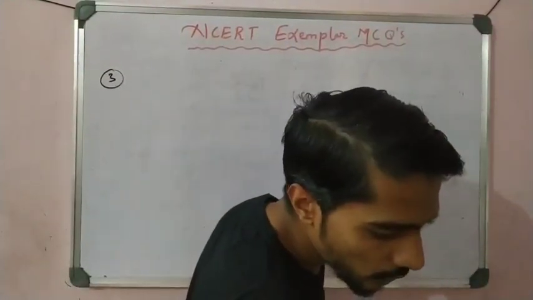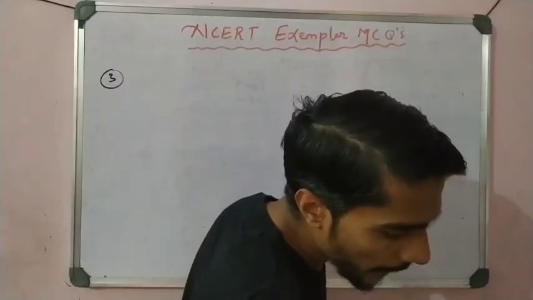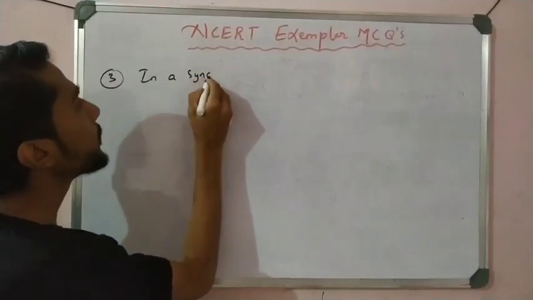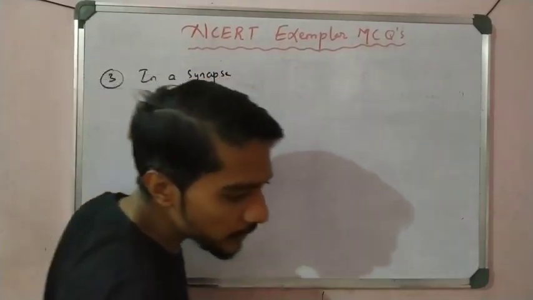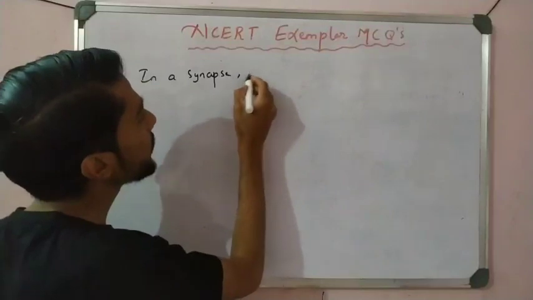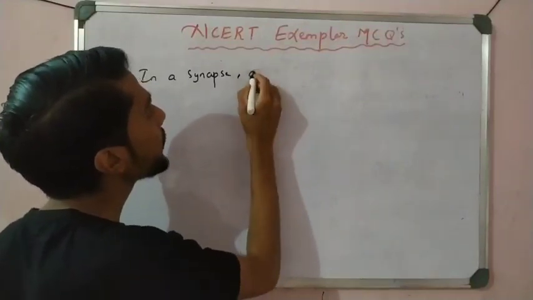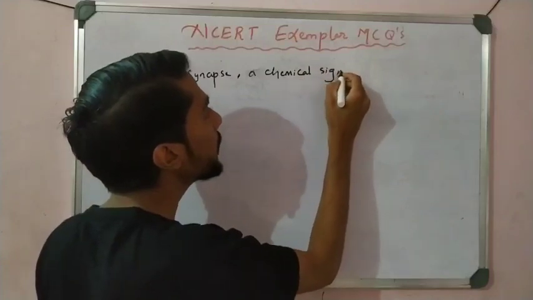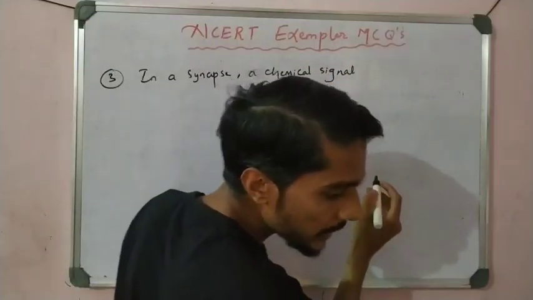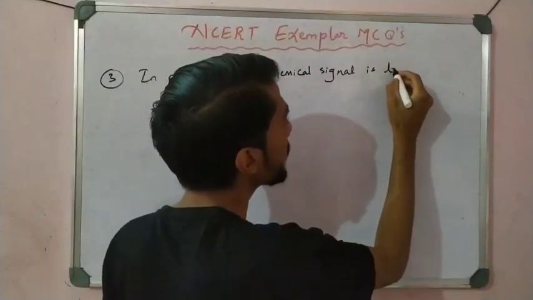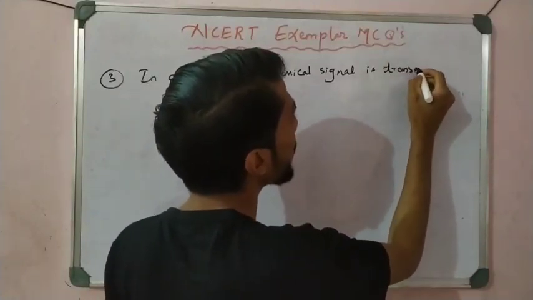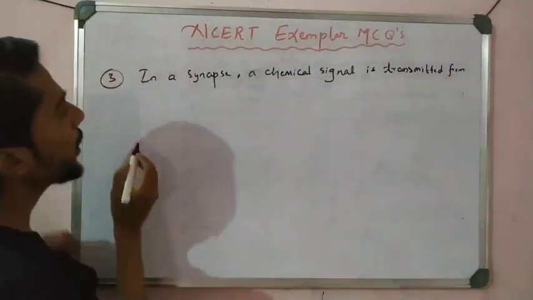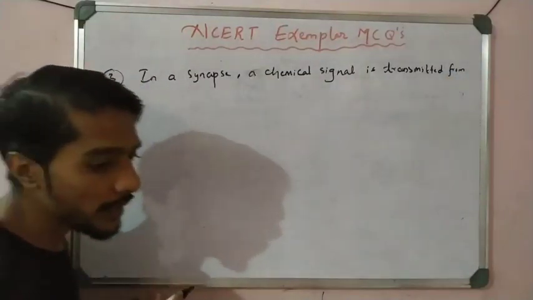In a synapse, a chemical signal is transmitted from, as I explained here, so now you choose the correct answer, right?